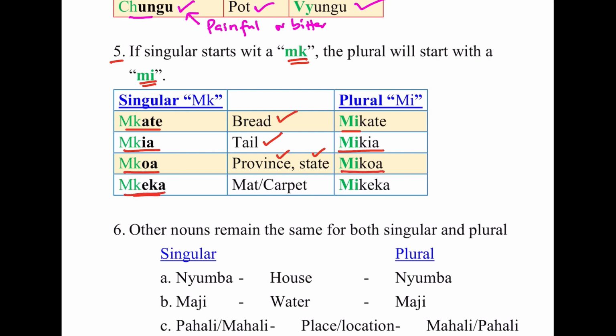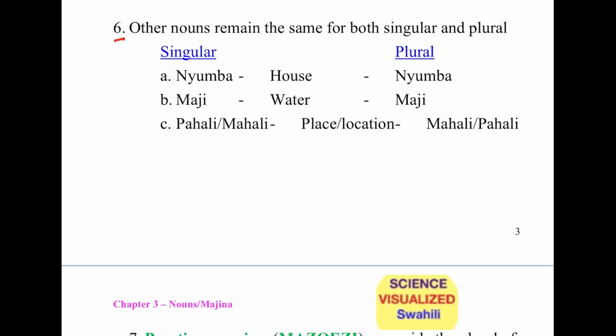Mkeka. Mkeka means a mat or carpet. Then if it's many, you say mikeka, mats or carpets. Number 6. Other nouns do not change. They remain the same in both singular and plural form. So for example, a house is nyumba in both singular and plural. Water is maji. Place or location is mahali or pahali. So it remains the same.